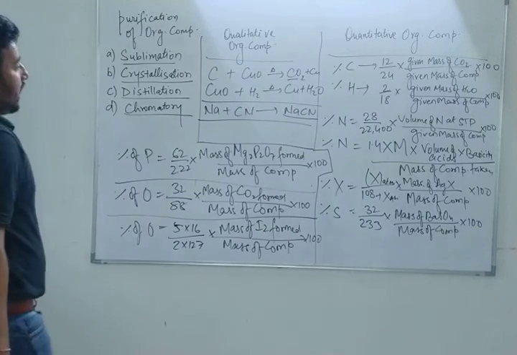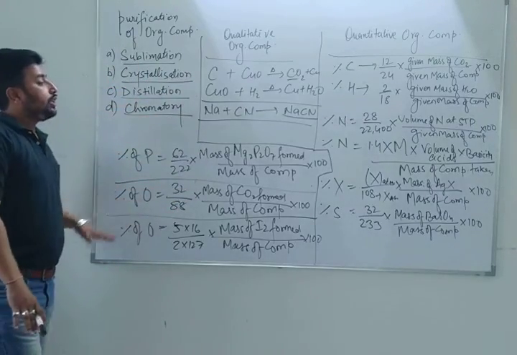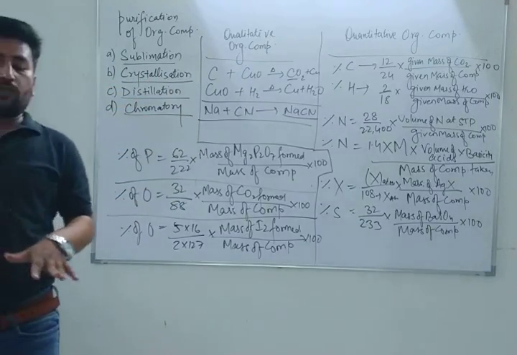These are specially used for calculating in volumetric analysis.